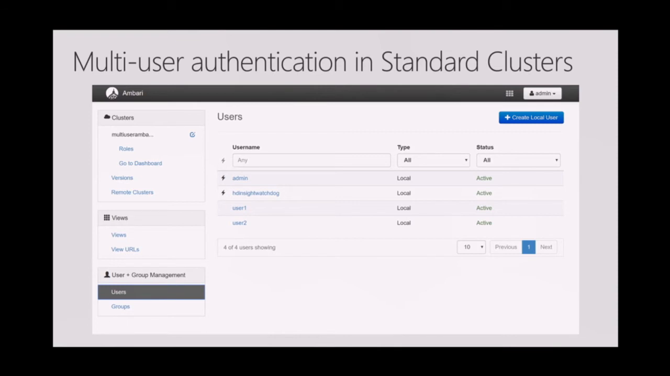For example, in this diagram there is user 1 and user 2. These are local users who are created on Ambari by the admin user. Many other employees can come with this username and password, and they can send requests to HDInsight. This functionality is available in all cluster types, including standard SKU, on any cluster type. And I'll show a demo of this functionality.